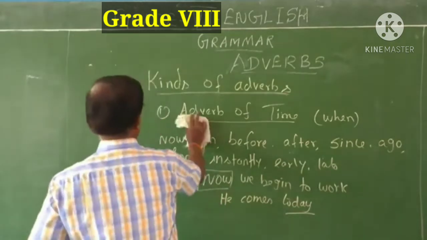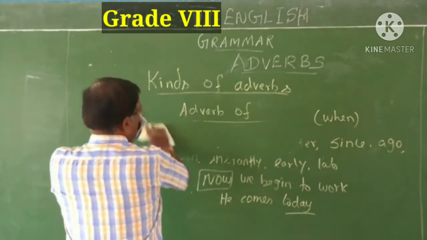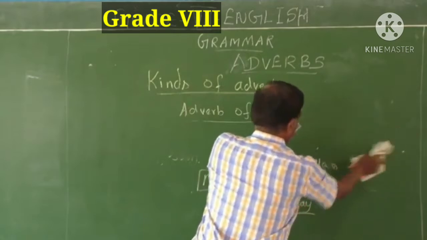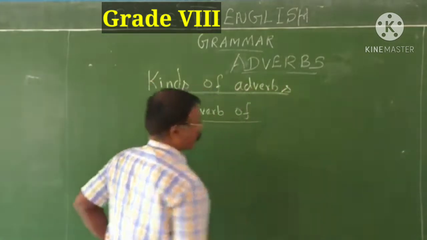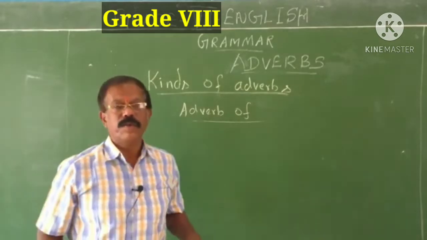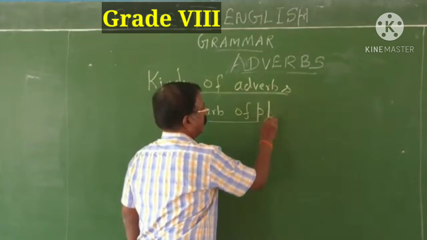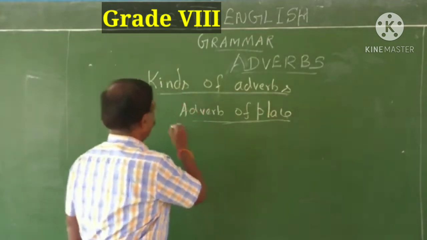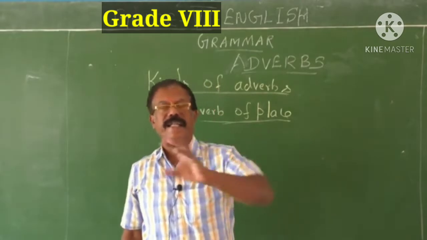Second adverb, adverb of place. Can anyone give a correct definition for adverb of place? You can do it easily. Adverb of time describes the time of action.